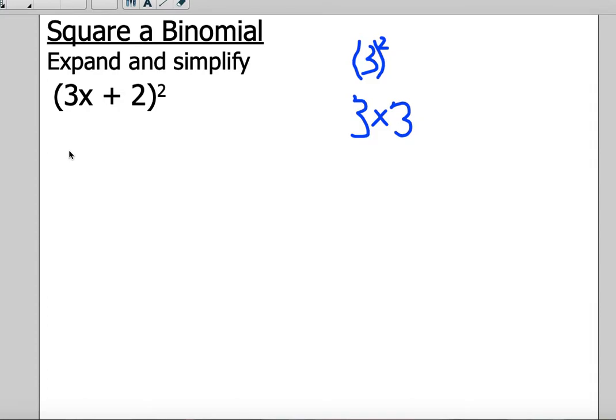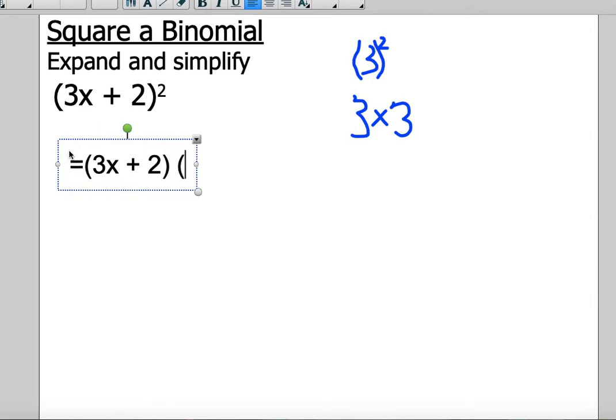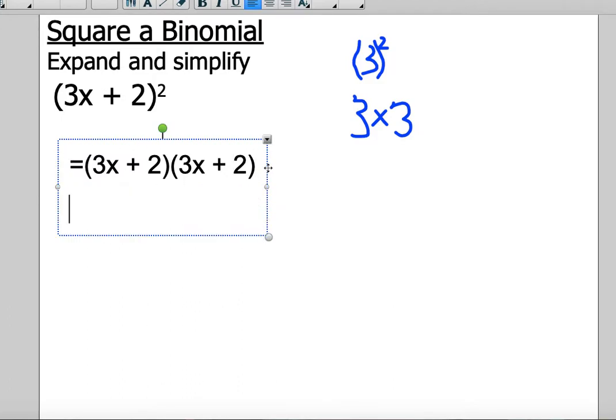If it says expand and simplify, it wants you to show that you are able to recognize that (3x plus 2) in a set of brackets with a squared on the side is the same as (3x plus 2) times (3x plus 2). So it wants you to see that you know that this is the same thing. So to simplify means to expand it.